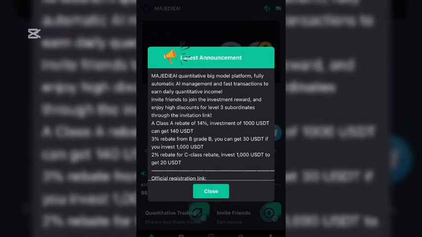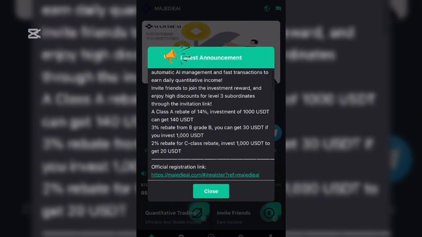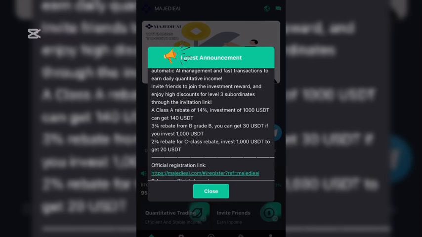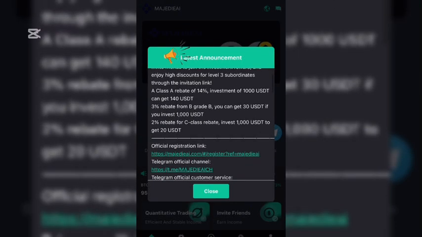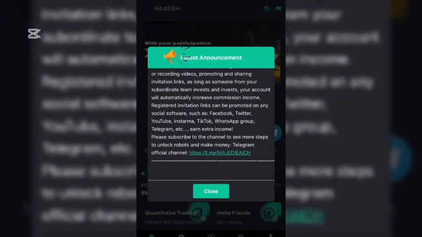The latest announcement, the major deal, quantitative big model platform, full automatic and AI management and fast transition to earn daily quantitative income. Invite friends to join the investment reward and enjoy high discount for level 3 subordinate and also through the invitation lead. Read this to the very end to know more about the site.